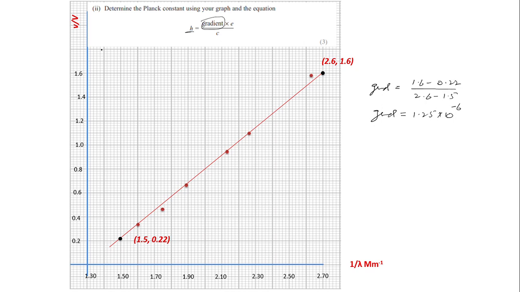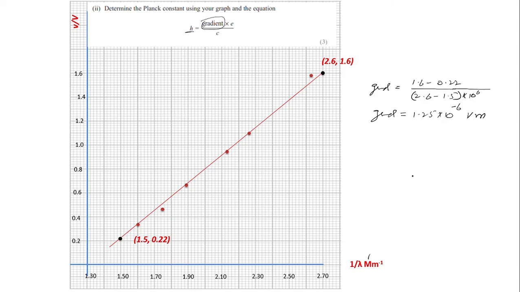Unit will be volt per meter. But remember, don't forget to write 10 to the power 6 here, because this is the value of x in million. So 1.25 10 to the power minus 6, and the unit of gradient will be volt meter.